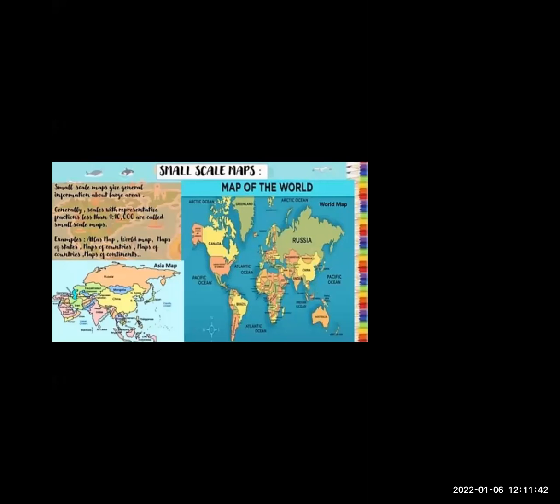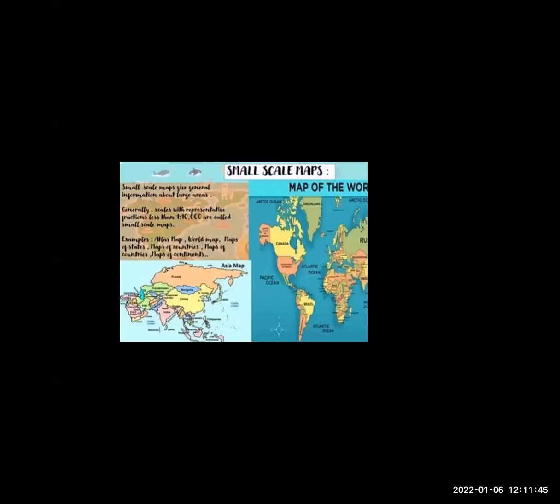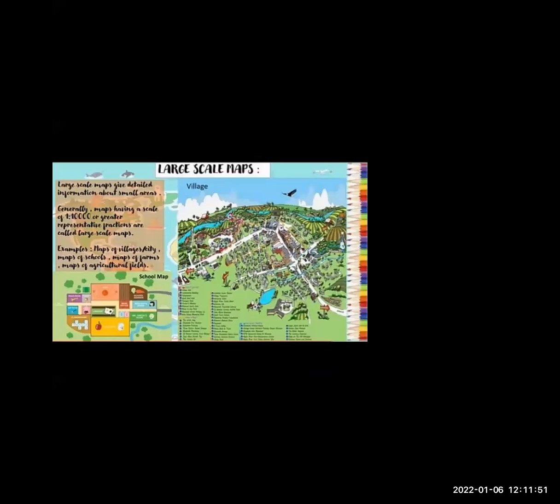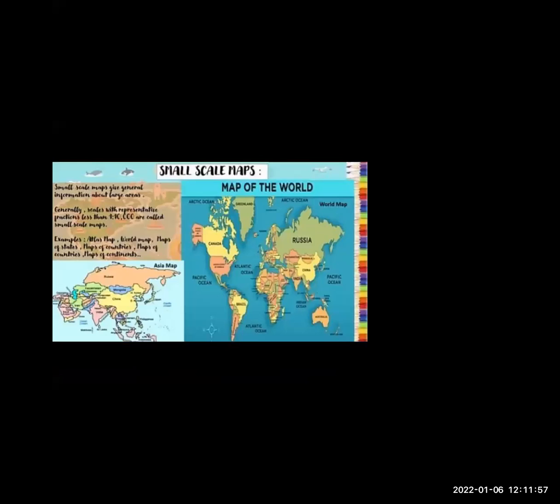You have already seen that large scale is greater than 1 is to 10,000, and in small scale map, it is less than that. Clear on the difference between small scale and large scale?